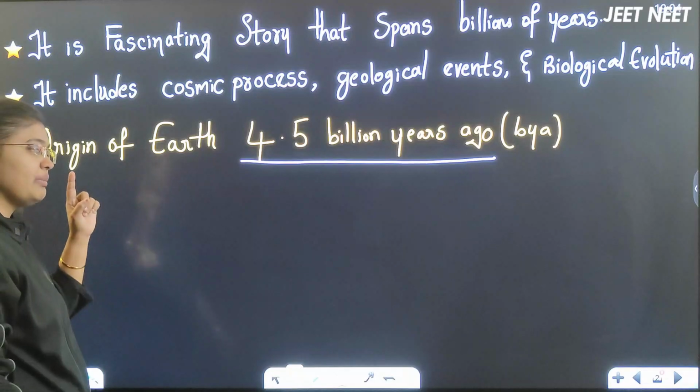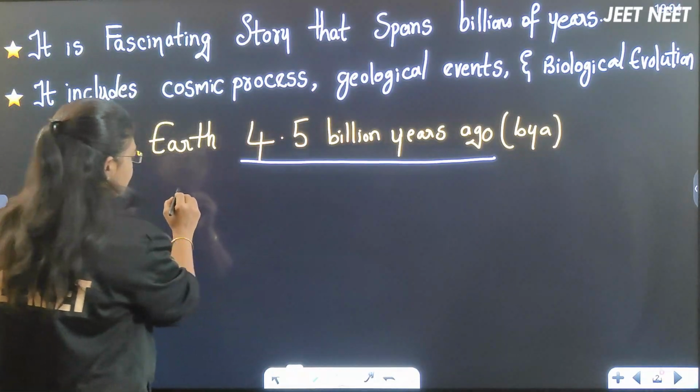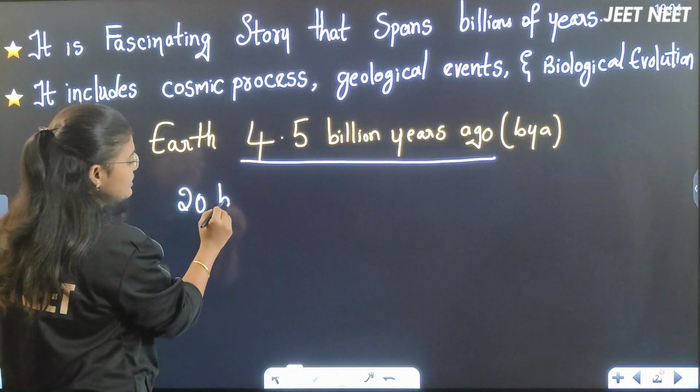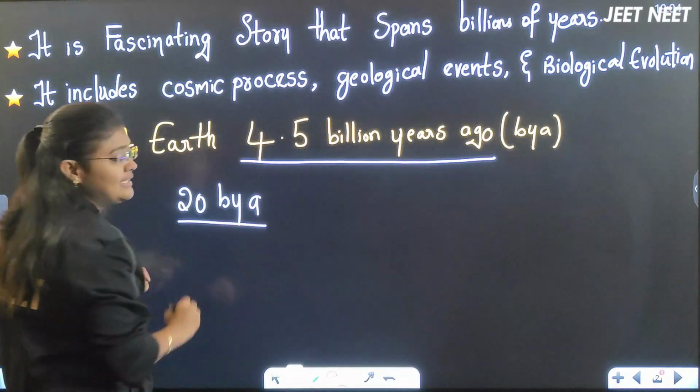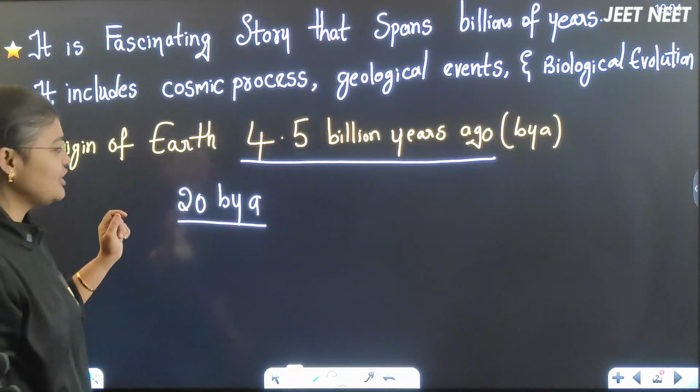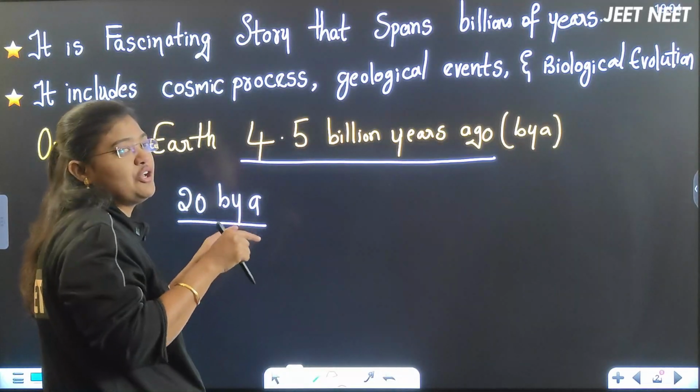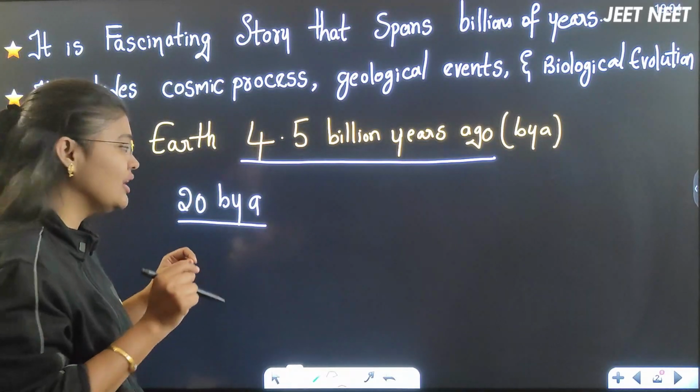In the previous video, in the Big Bang Theory, we have discussed the origin of the universe, I have told you clearly, right? The origin of the universe happened 20 billion years ago. After that, in this video I am going to discuss the origin of Earth, right?